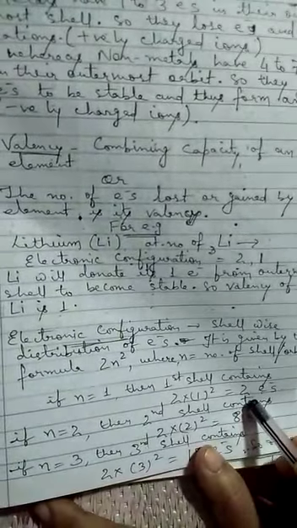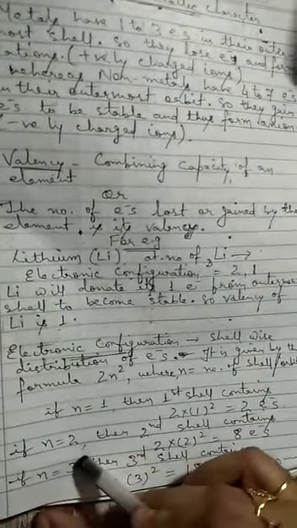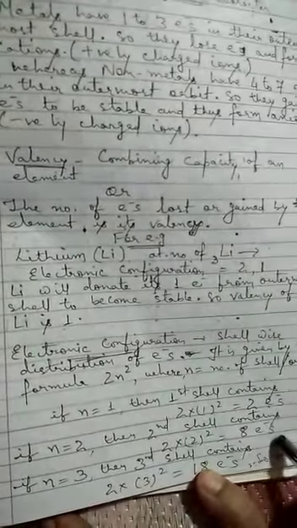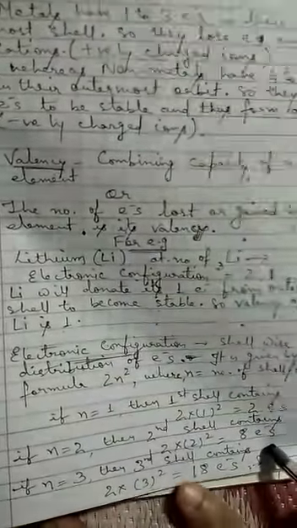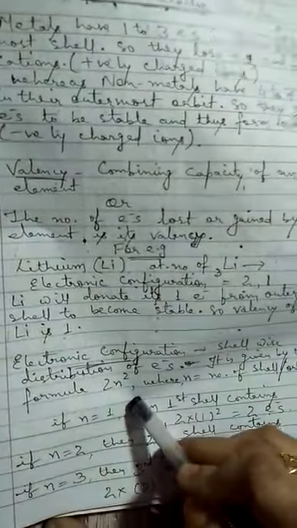It means maximum capacity of the first orbit is 2 electrons. If n is equal to 2, then maximum capacity of second shell is 8 electrons. If n is 3, then third shell contains maximum of 18 electrons. So this is the rule for distributing the electrons in their orbits.